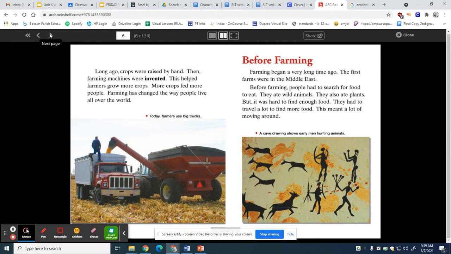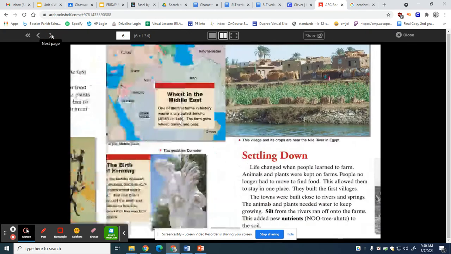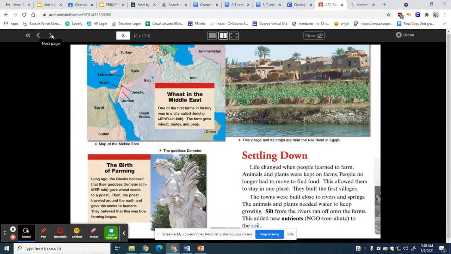Before farming. Farming began a very long time ago. The first farms were in the Middle East. Before farming, people had to search for food to eat. They ate wild animals. They also ate plants, but it was hard to find enough food. They had to travel a lot to find more food. This meant a lot of moving around.